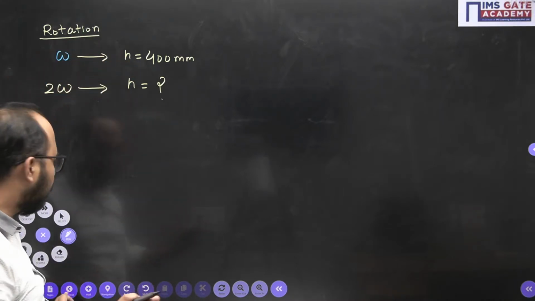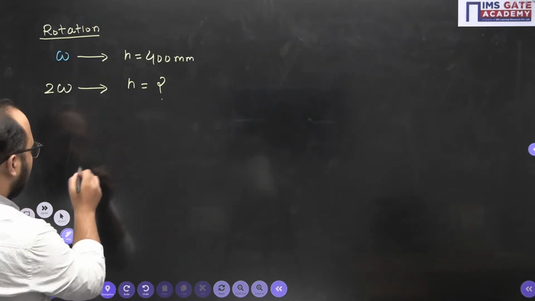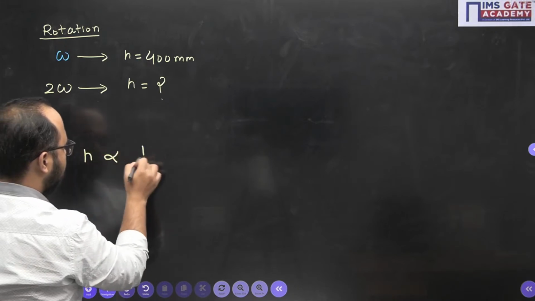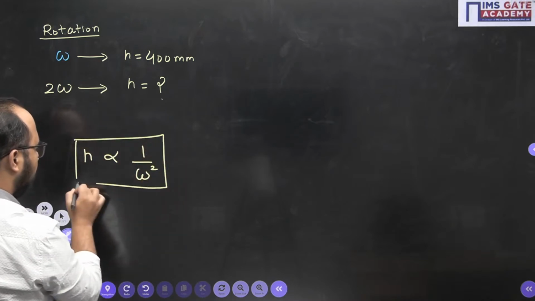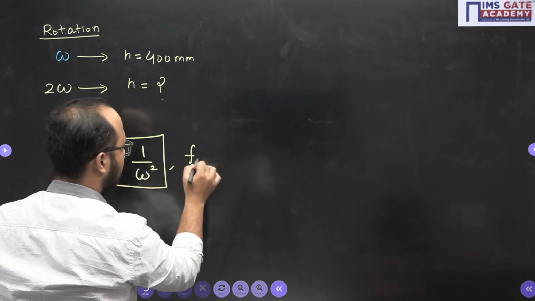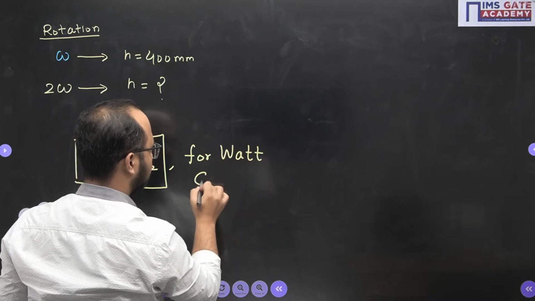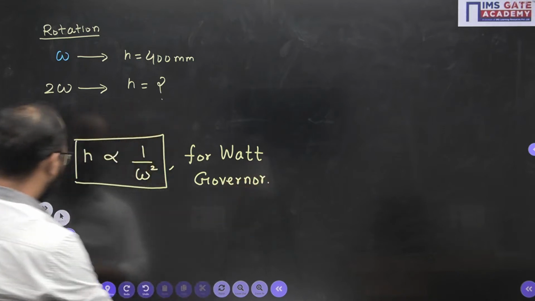So as I told you, from the formula we can take a relation. What is the relation? The relation will be simple. H will be inversely proportional to omega square. This is the relation for watt governor. Clear?